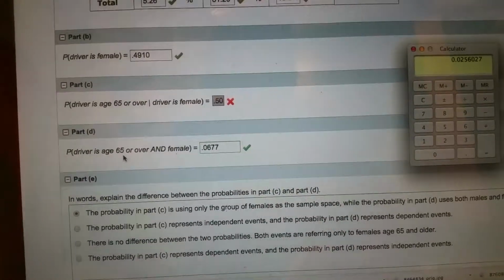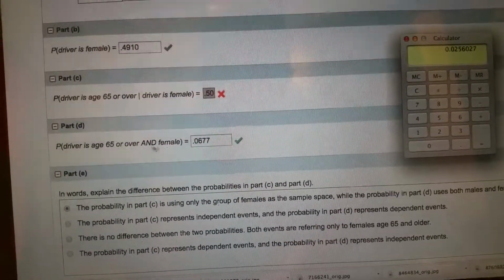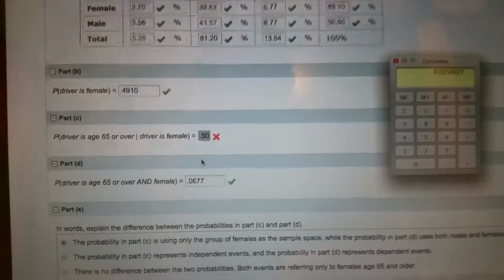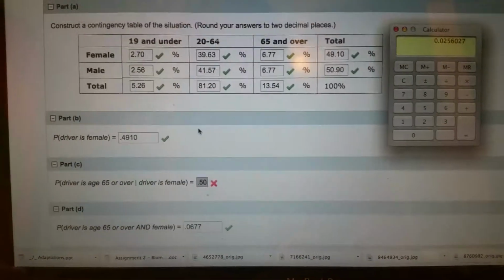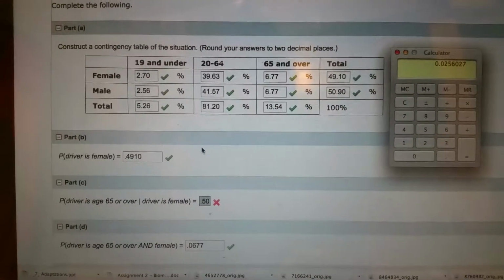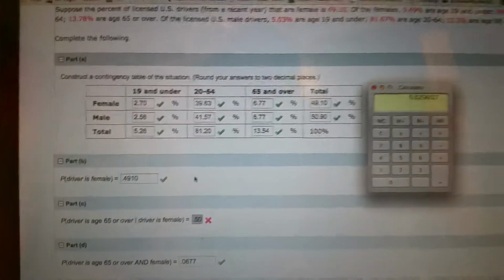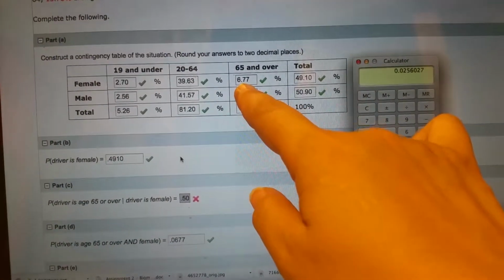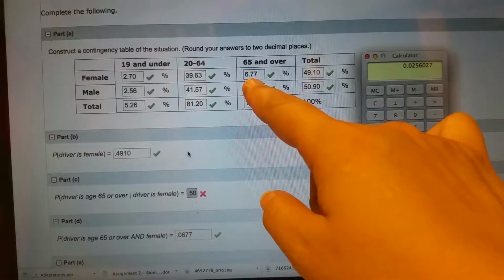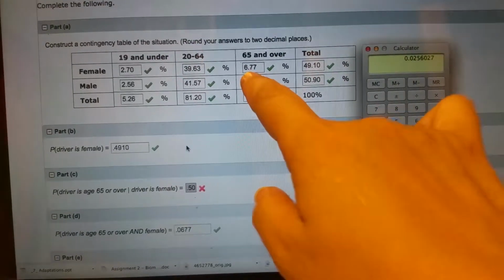Driver is age 65 or over and female. Okay, driver is 65 or over and a female, and if we're doing a decimal, yeah, it would be that one.